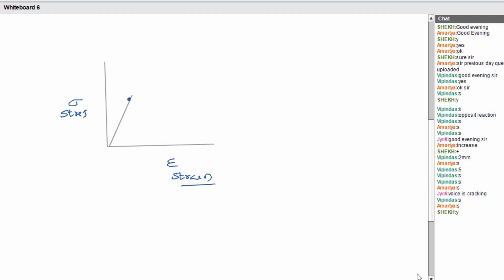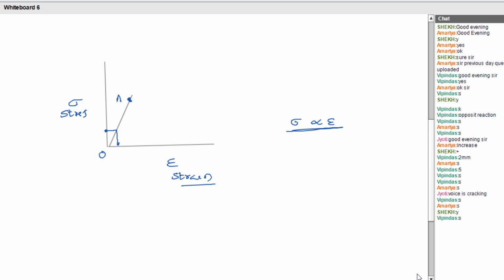Here, starting from O up to this point A, the stress is proportional to strain. That means for a unit change of stress, there will be some unit change of strain.